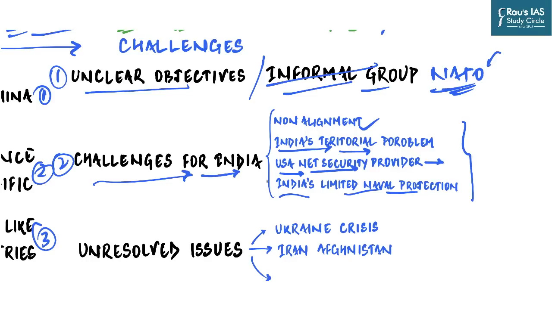And if you look at these 4 countries, you may call them like-minded countries n number of times, but you will see that there are a lot of unresolved issues among them also. For example, Ukraine crisis is the best example to demonstrate that. In Ukraine crisis, India took the stand which was very different from what has been taken by Japan, US and Australia. Similarly, on issues such as Iran and Afghanistan, India and US sit on the opposite side. Similarly, on the matter of RCEP, India and Australia are on opposing side, and these are not some minor differences. These are some of the major differences which these countries need to resolve in order to act as a coherent group.